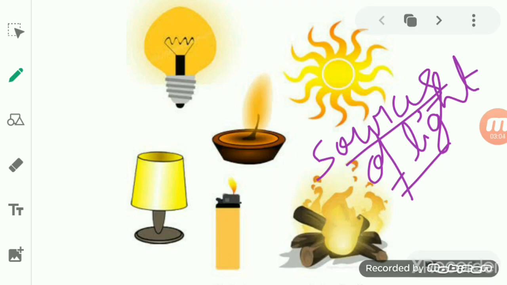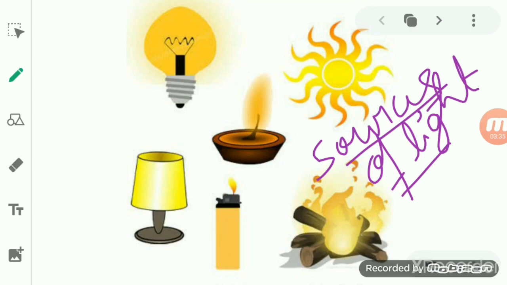Now I see, student, there are various sources of light around us, like the sun or a star, a tube light, a bulb, a kerosene oil lamp or a candle, a torch. A firefly is a kind of insect that also gives light. Okay, so these are the different types of sources which we can see around, which give light.